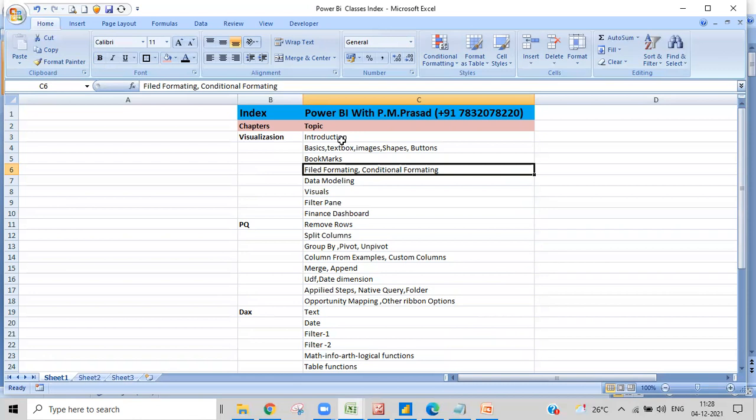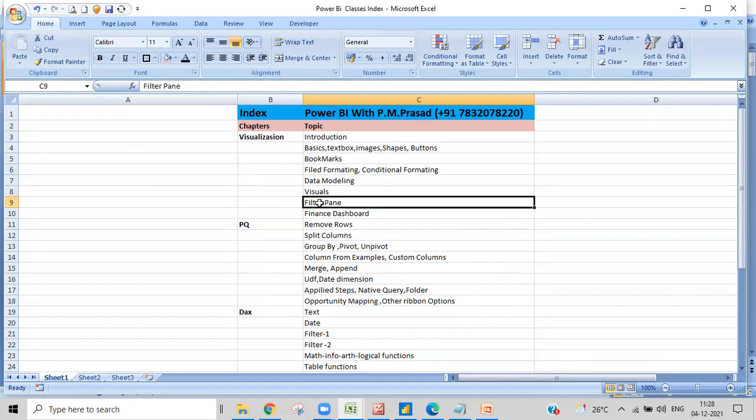That's not an issue. Let me brief the topics, and then we can go into today's session. As this is the first session, these are the topics. We'll go with visuals, and then the filter pane, and then we'll create a small finance dashboard in visualization, and then go to the next topic.